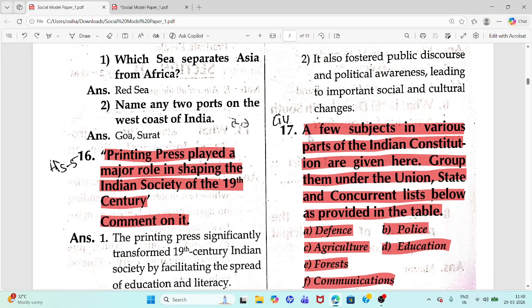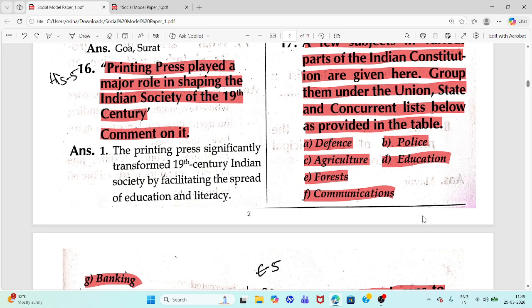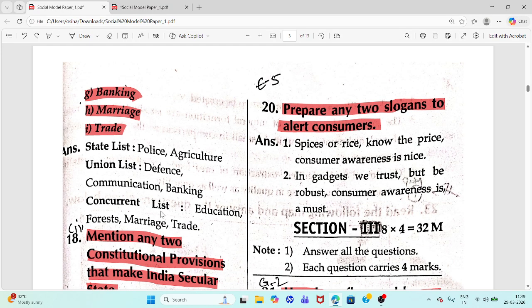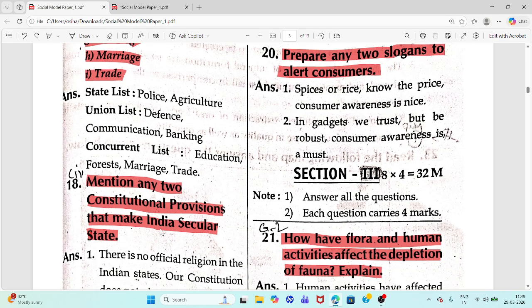17th question. A few subjects in various parts of the Indian Constitution are given here. You have to group subjects under union list, state list, and concurrent list. Okay, you have to group these all. Answer: See these side headings: state list, union list, concurrent list. In state list, police, agriculture. Union list, defense, communication, banking. In concurrent list, education, forest, marriage, trade.